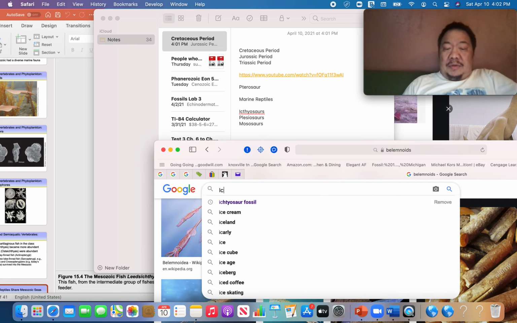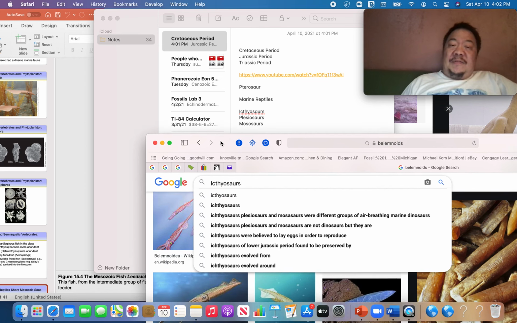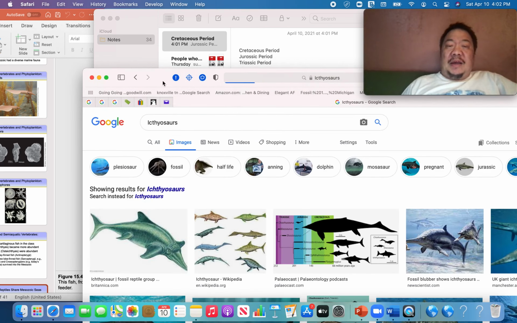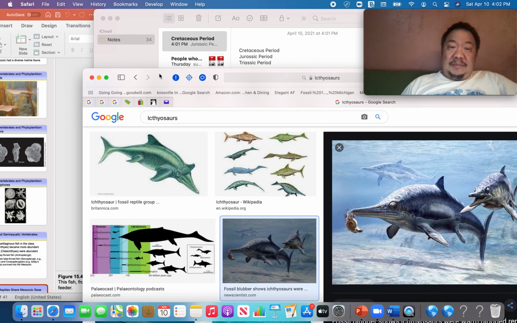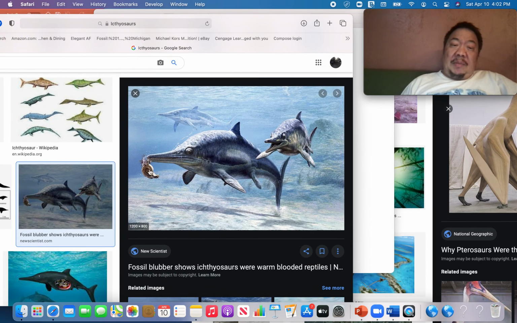Let's talk about the first one, ichthyosaurs. I'll tell you one easy way to remember this: ichthyo in Latin means fish-like. So these are fish-like reptiles, because saurs means reptiles. This is what they look like. Here you can see them eating a cephalopod. This type is called an ammonite. They're obviously nektonic. They swam. What do they look like to you? Kind of look like dolphins or porpoises, don't they?